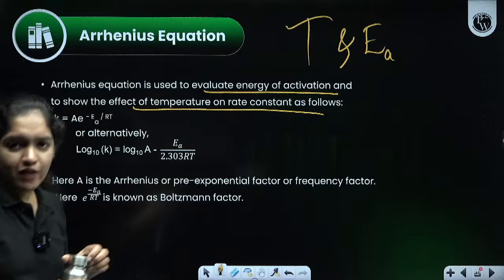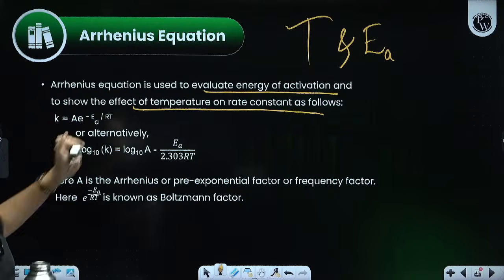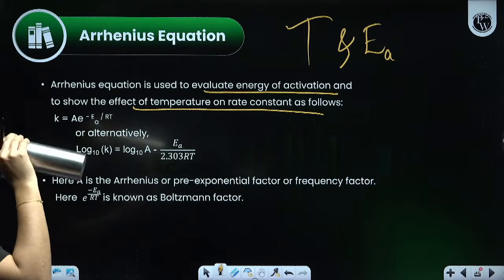The Arrhenius equation is used to evaluate the energy of activation and show the effect of temperature on the rate constant, and K equals A e raised to minus EA by RT.